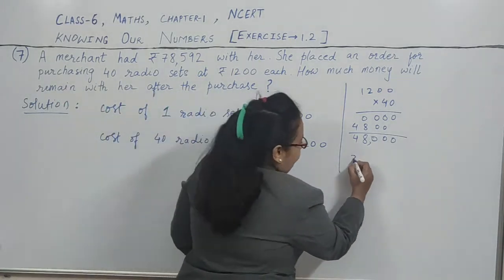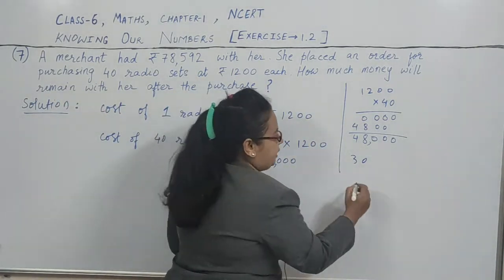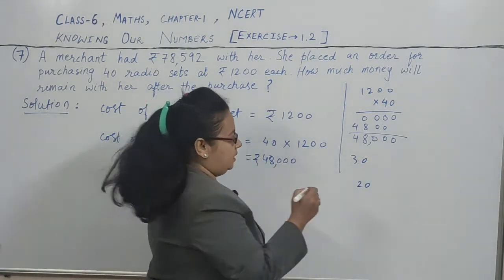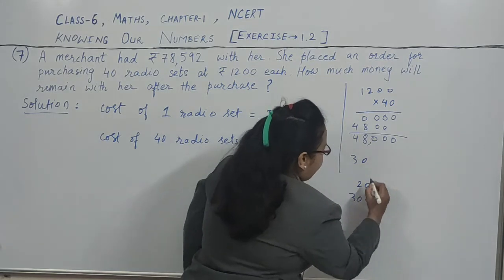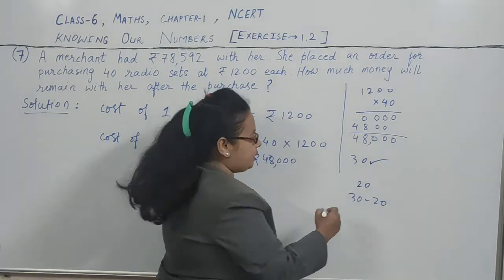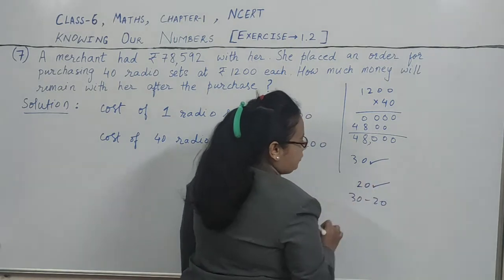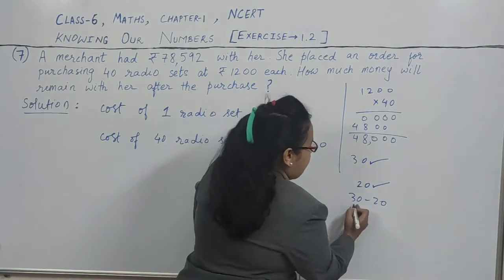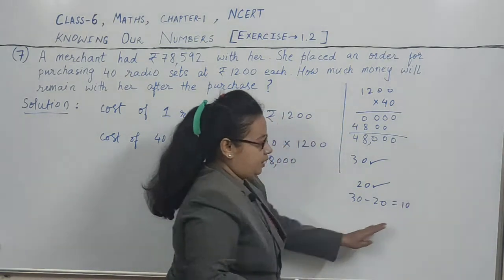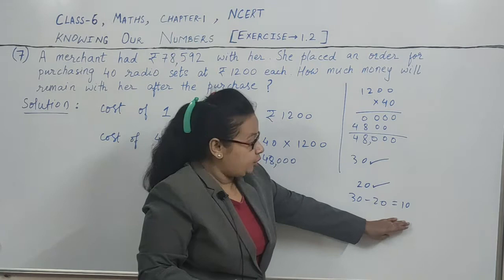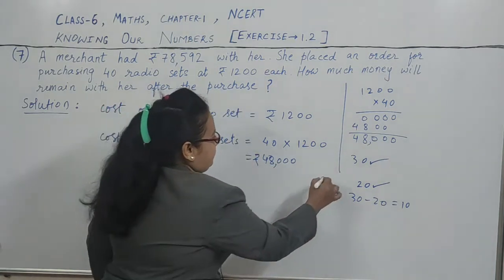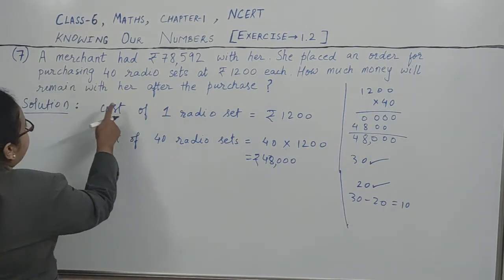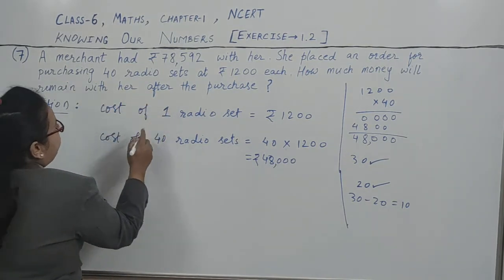Suppose you had rupees 30 with you, okay, and you have purchased something of rupees 20. Then how much money remains with you? 30 minus 20. Because you had 30 rupees with you and you have spent rupees 20 to purchase something. Now how much remains with you after the purchase? That is 30 minus 20. So 10 rupees remain with you after the purchase. Same thing we will do here. So how much money will remain with her after the purchase?